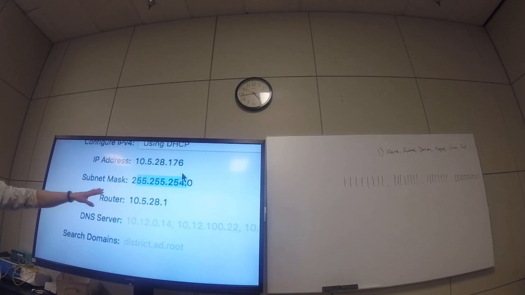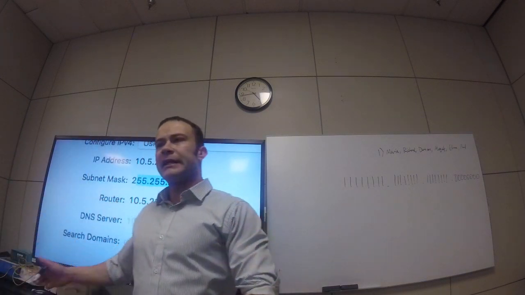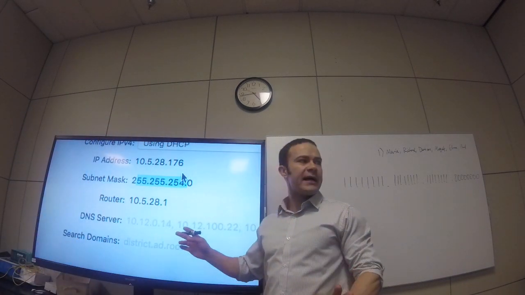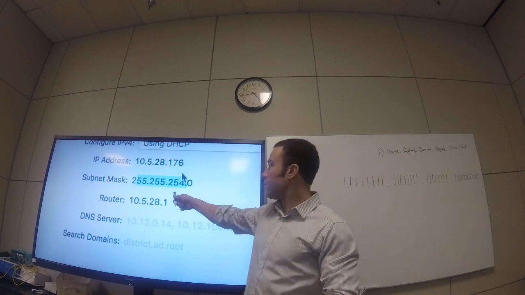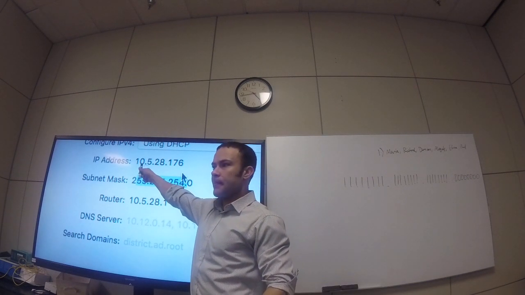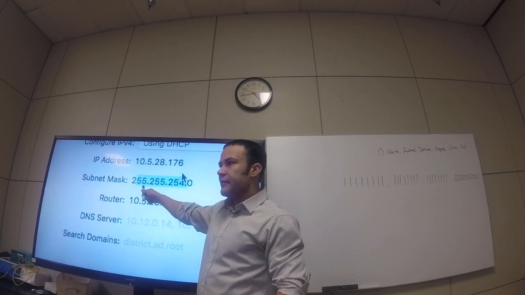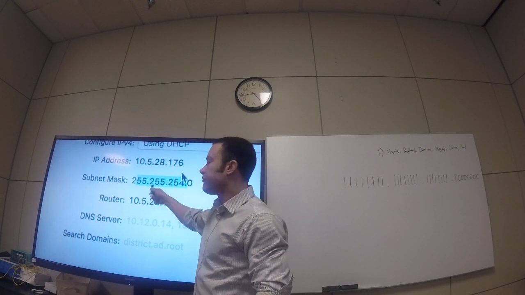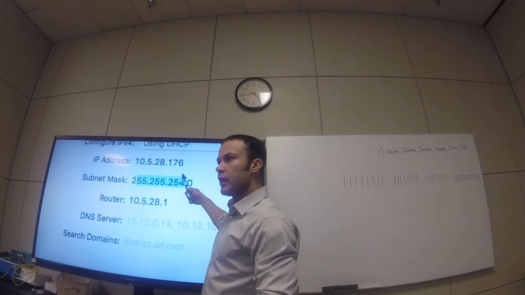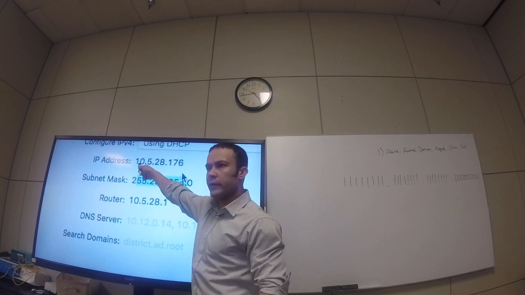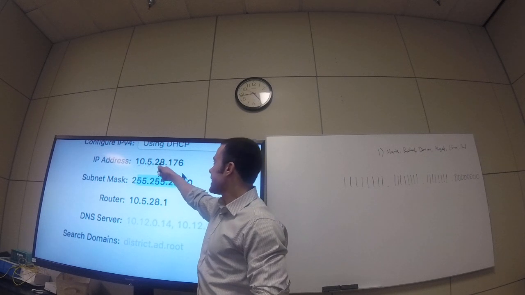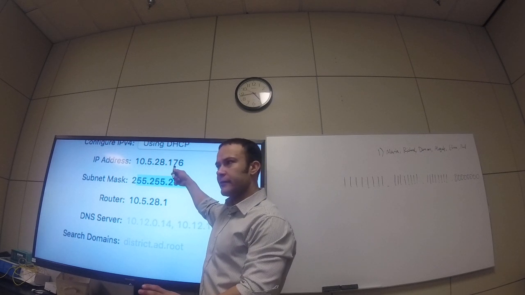Okay, so it's not a Class A, though, because the subnet mask isn't what a Class A would be. If this was a Class A, which is what the 10 is, then the subnet mask would be 255.0.0.0. And then this is our network ID. And then these can be anything, and the host can still communicate.